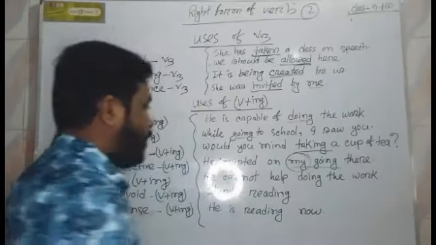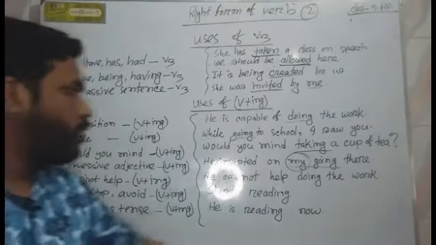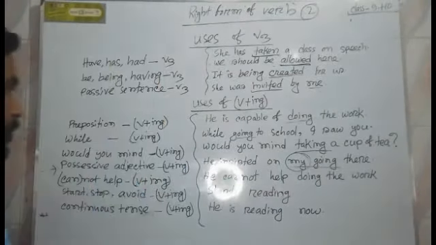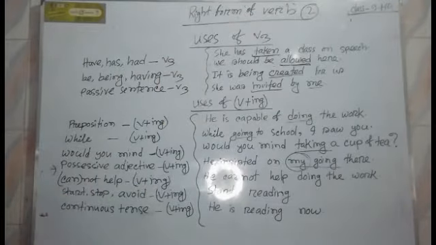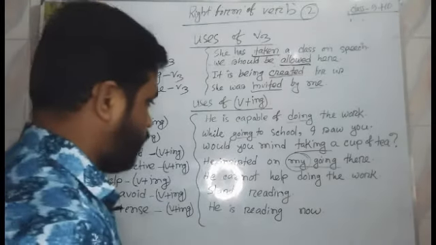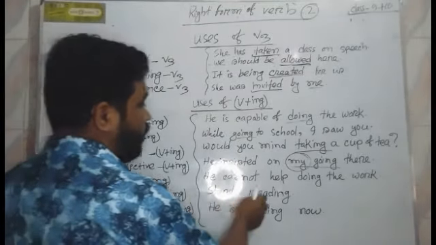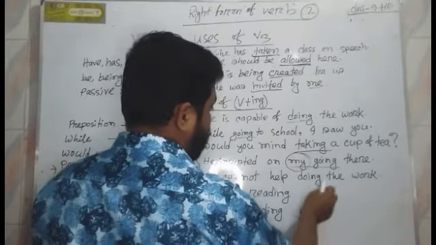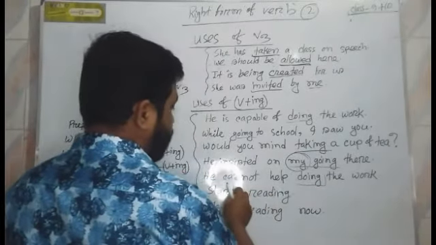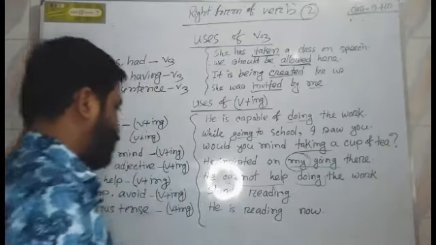Here my is a possessive adjective, so going is used. Look at the next rule. After cannot help or could not help we use verb plus ing. Look at the example. He cannot help doing the work. Here doing is used because it is used after cannot help.